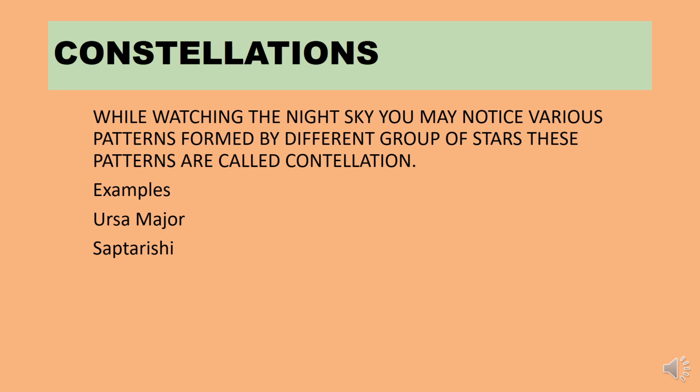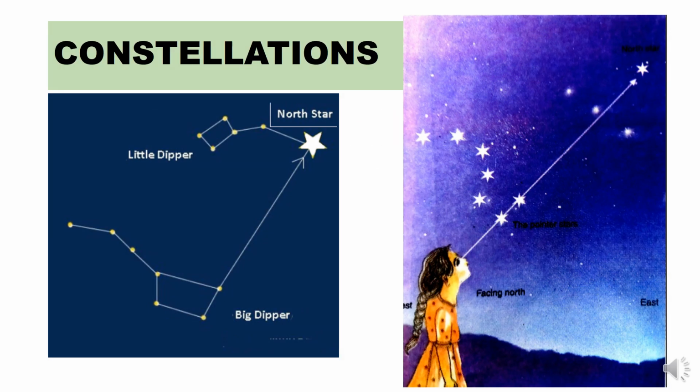Let's learn about constellations. While watching the night sky, you may notice various patterns formed by different groups of stars. These patterns are called constellations. Some examples: Ursa Major, Saptarishi. Here I have given one example of a constellation. This is the pattern. It is called Saptarishi.